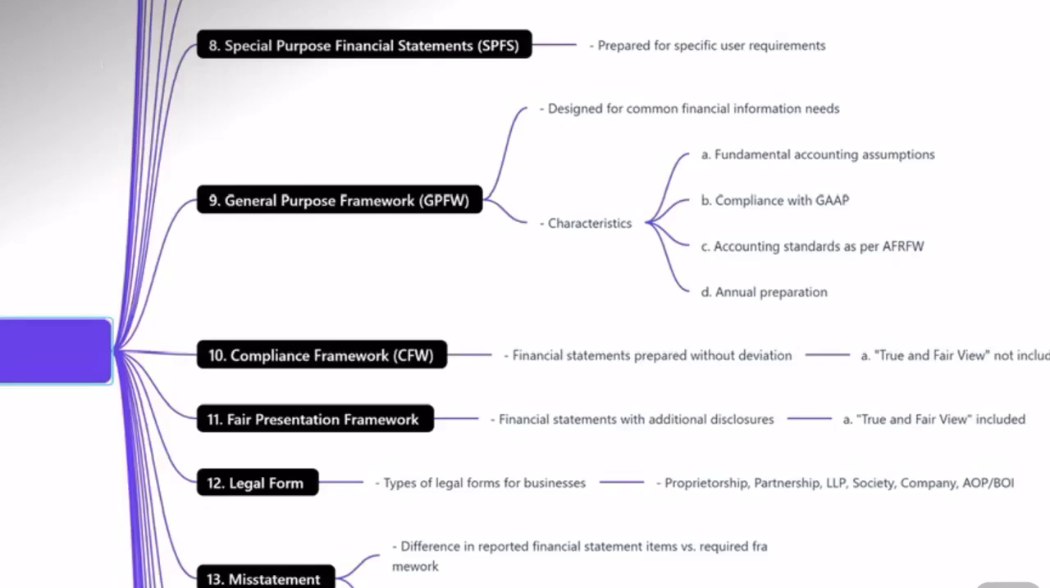In case of a banking organization, we don't prepare the financial statements as per Schedule 3. We prepare according to the RBI regulations. So if you prepare the financial statements in accordance with the requirement of a specific user, then it is called a special purpose financial statement, and also a special purpose financial reporting framework.